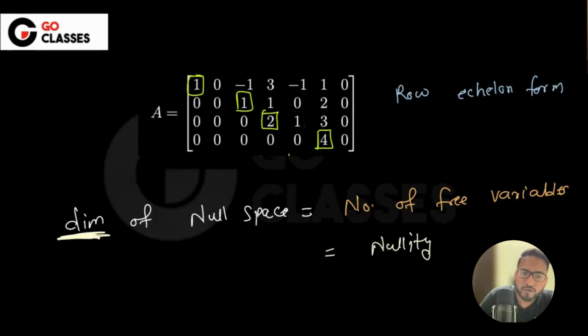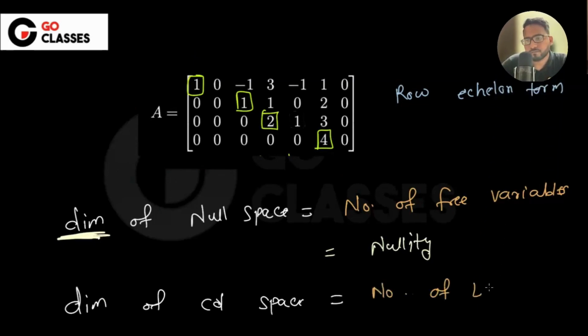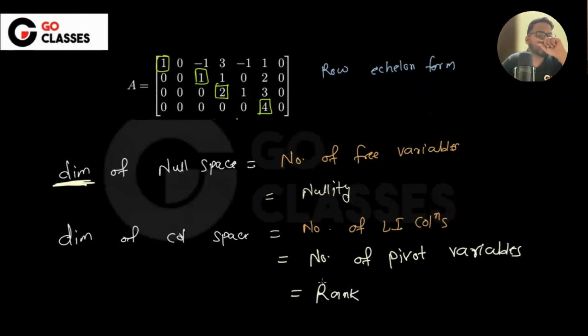Similarly, if I ask you what is the dimension of column space, then it is the number of linearly independent columns, isn't it? Which is the number of pivot variables, which is nothing but rank, isn't it? So the dimension of null space and dimension of column space are nullity and rank.